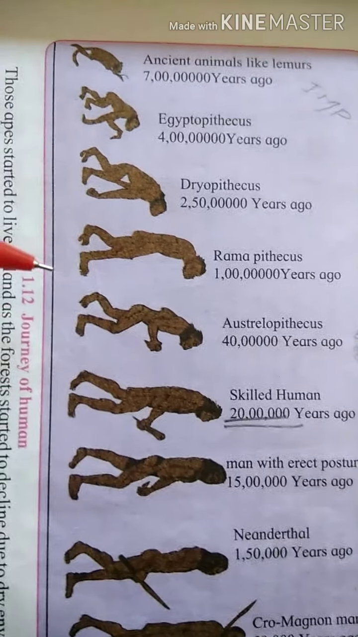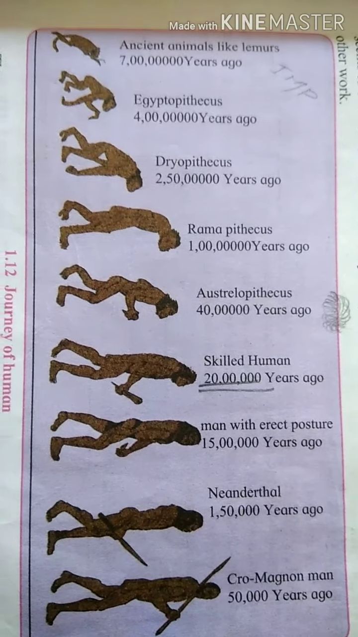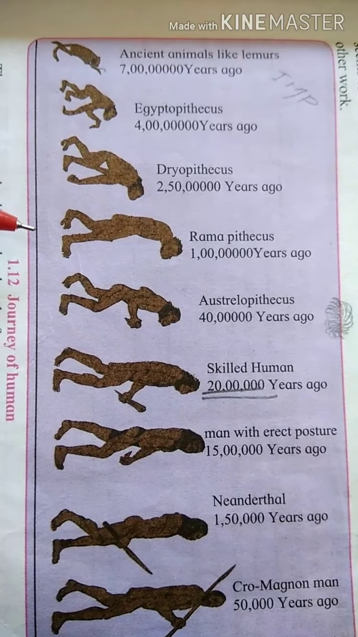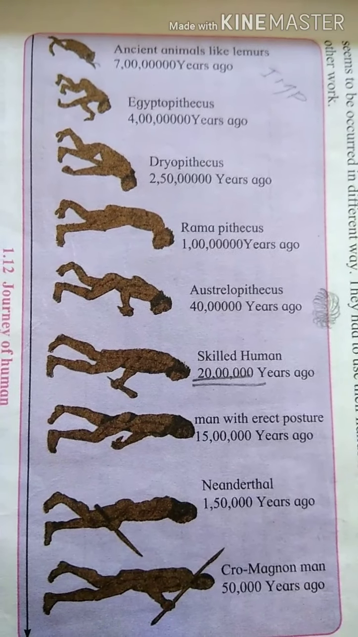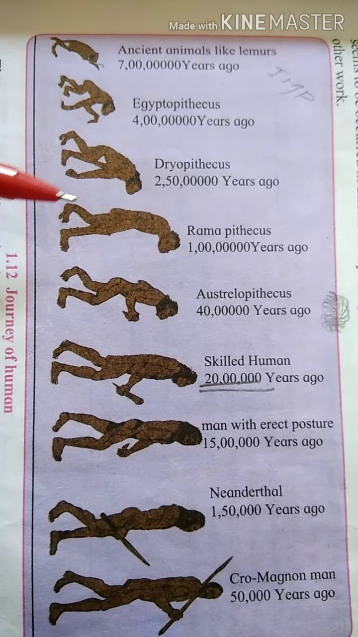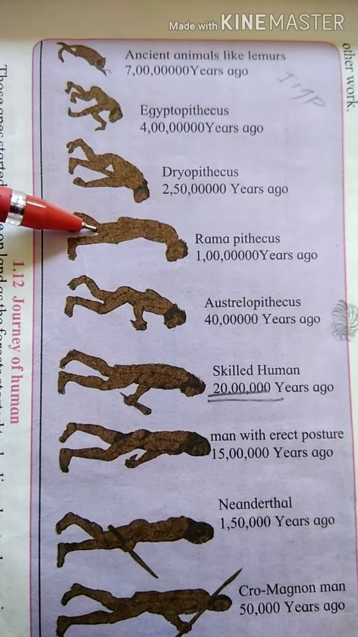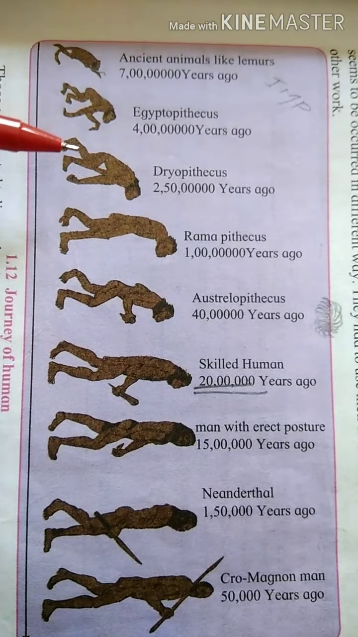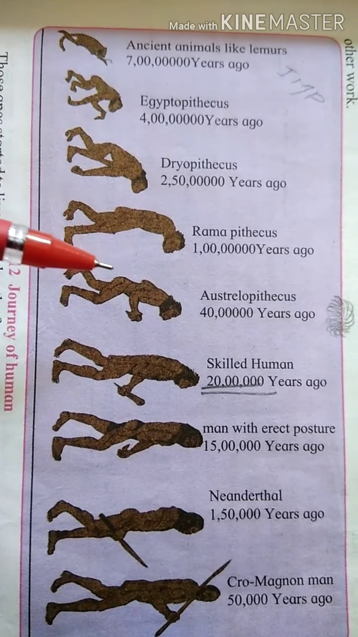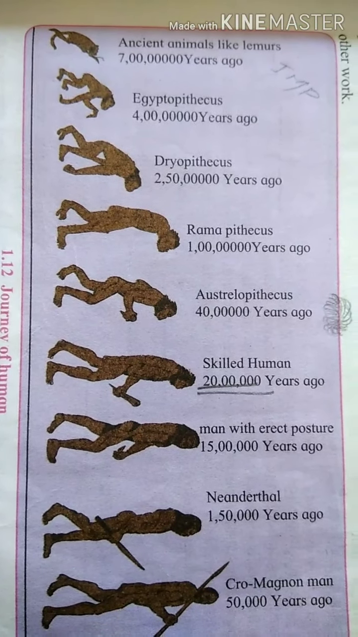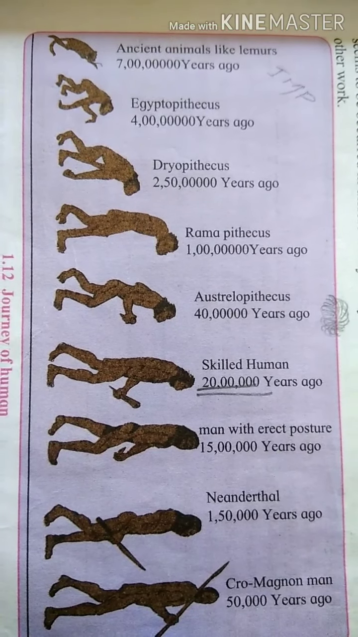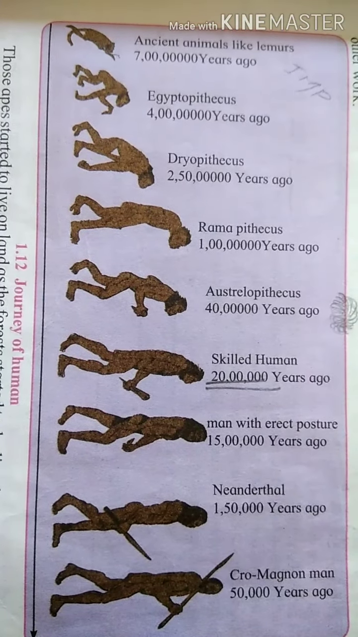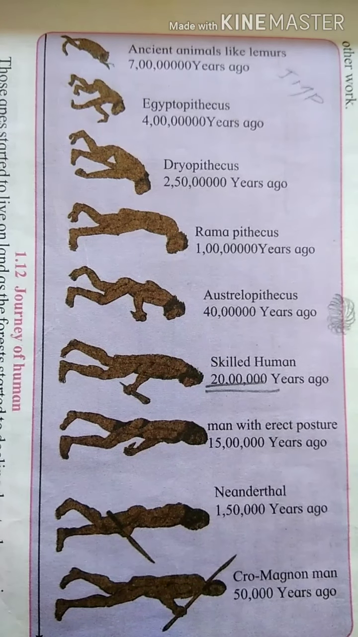Then 1 crore years ago, the man was Ramapithecus. The features of this man were that they evolved in intelligence. The lumbar bone developed, erect posture developed, and intelligence developed. In this picture you can see the posture is erect, more erect than Dryopithecus man. So the intelligence power increased. The lumbar bone is below the spinal cord. These were the features of Ramapithecus man.